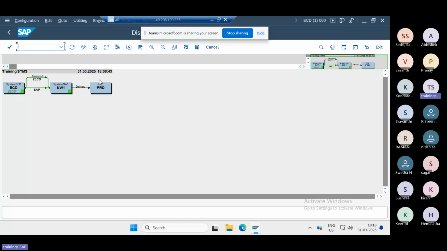Suppose you have one more landscape, like this is a support landscape and there is a project landscape here. If you have one more development system there, then one more layer will come into the picture.